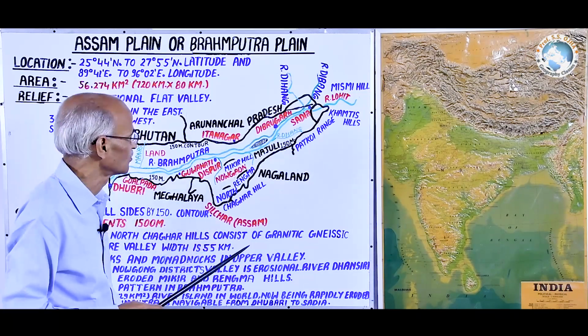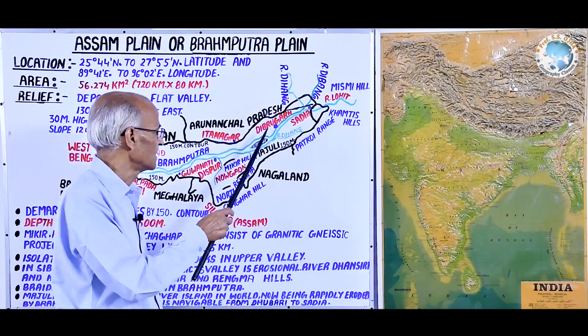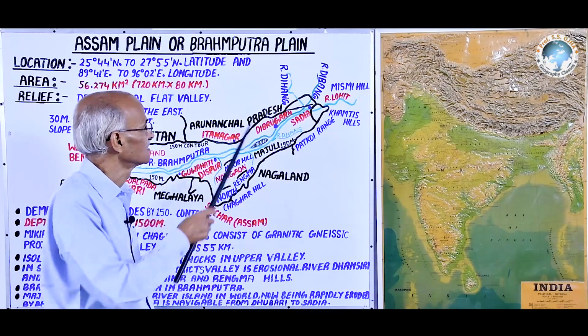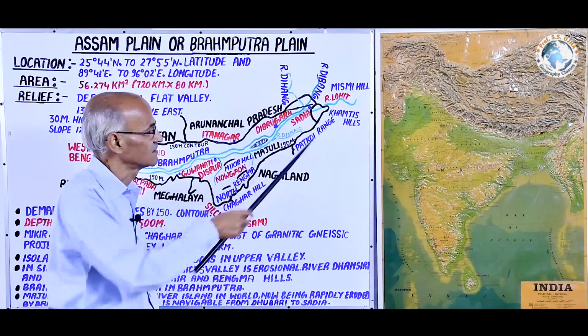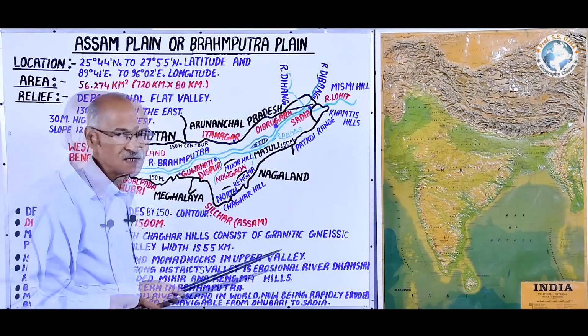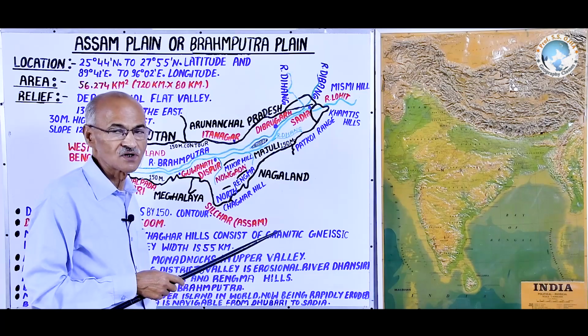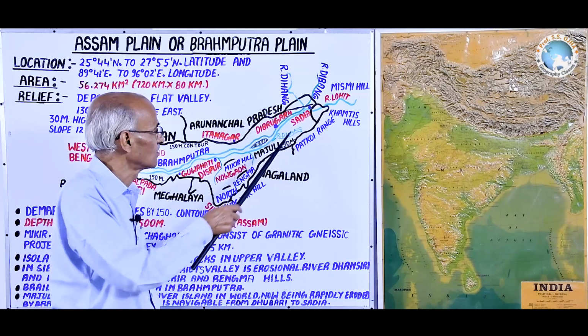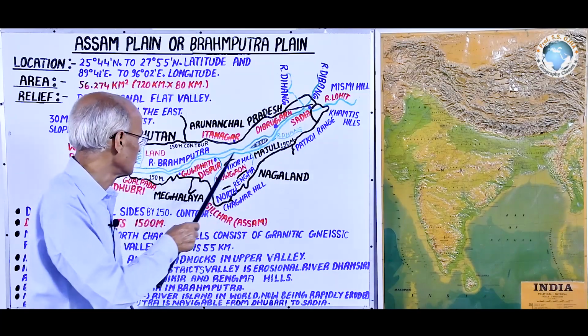And we have also discussed that river Brahmaputra has sufficient water, because the Sampo and some other rivers are perennial, and those are glacial fed. Hence, it is also navigable from Sadia to Dhubri.